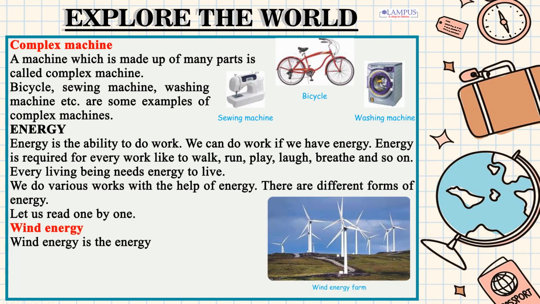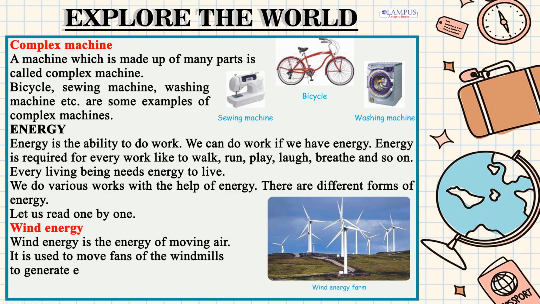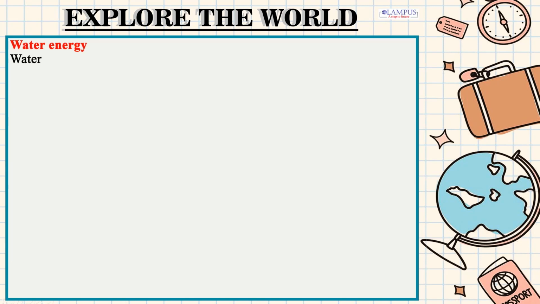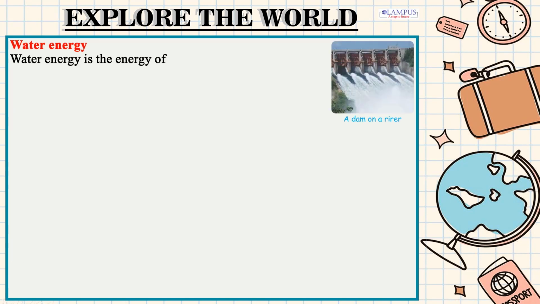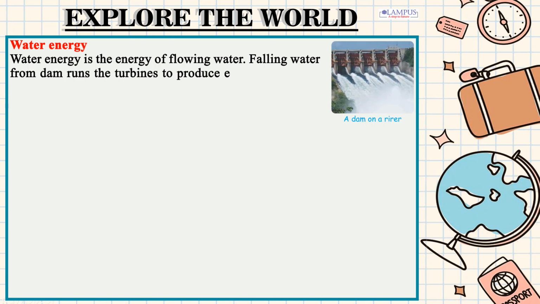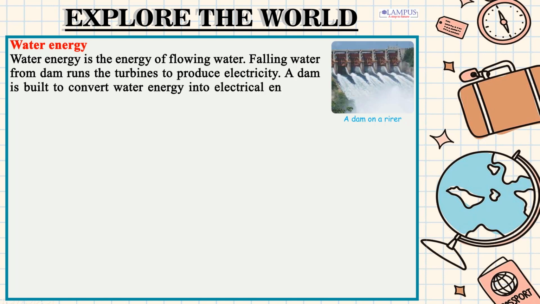Wind energy. Wind energy is the energy of moving air. It is used to move fans of the windmills to generate electricity. Water energy. Water energy is the energy of flowing water. Falling water from dam runs the turbines to produce electricity. A dam is built to convert water energy into electrical energy.